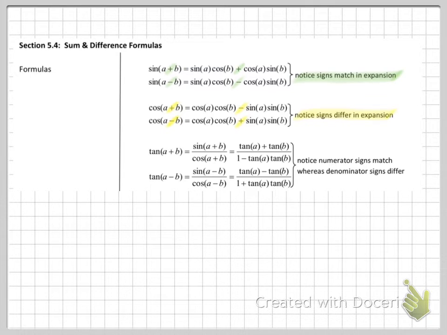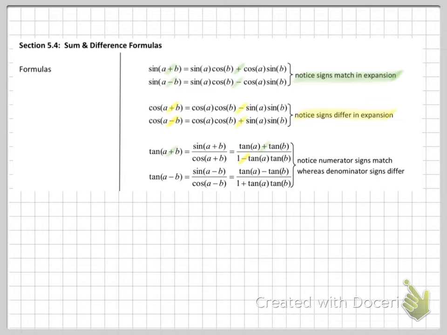Tangent, you guys can read this. You can either do your answer to sine over your answer to cosine, which is what we'll do most of the time, or you can do tangent of the first plus tangent of the second over 1 minus tangent of each. So for the tangent formula, if it's plus, the top is still plus, but the bottom is minus, it's opposite.